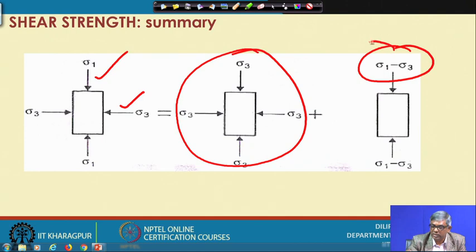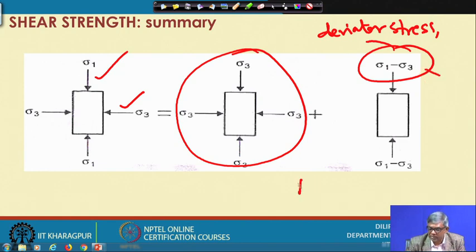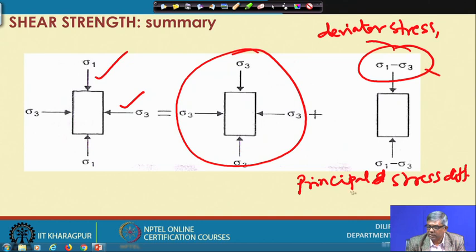So, this is called deviator stress, and sometimes it is called the principal stress difference. Sometimes it is also called additional axial stress.